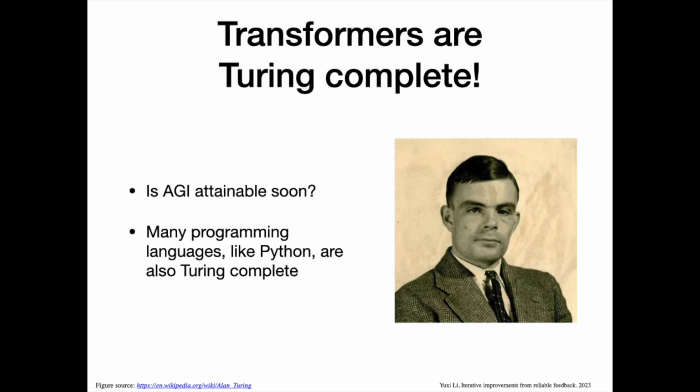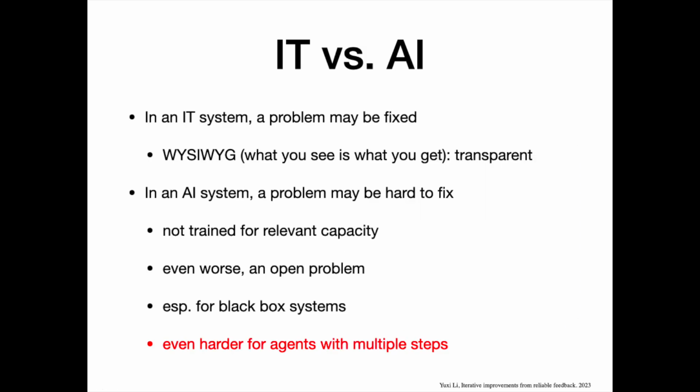Transformers are Turing complete. Is AGI attainable soon? Many programming languages, like Python, are also Turing complete. AI is different from IT. An IT system is usually transparent, targeting what you see is what you get, so that a problem may be fixed.